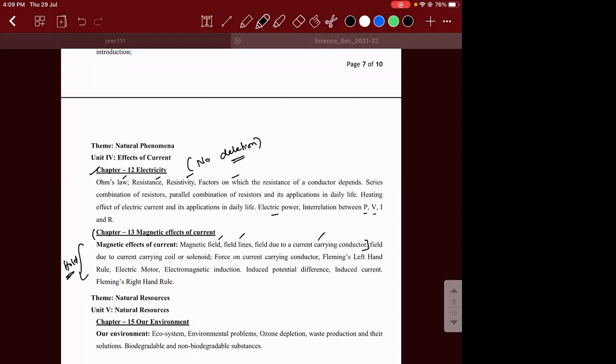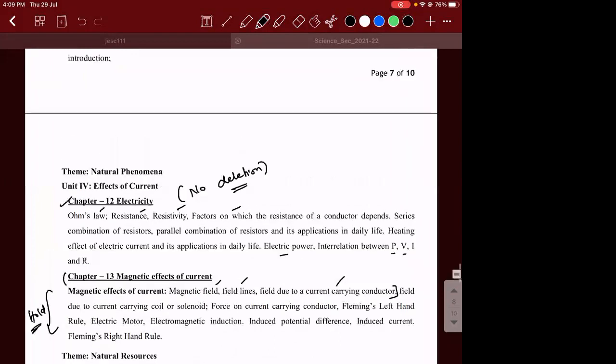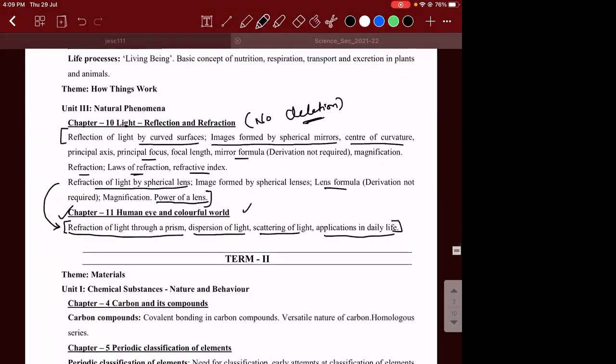So today I'm going to start with the 11th chapter. This chapter will take a maximum of 2 classes, because they have deleted something. The human eye part and its defects are deleted. I'll show you in the textbook.